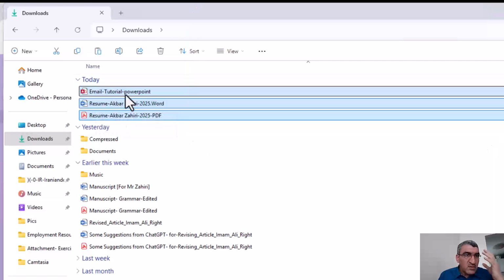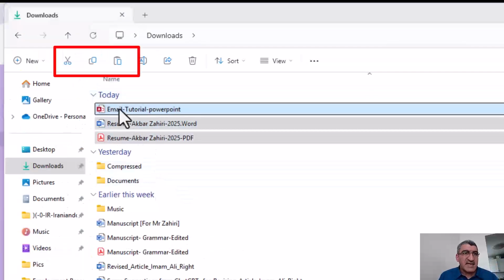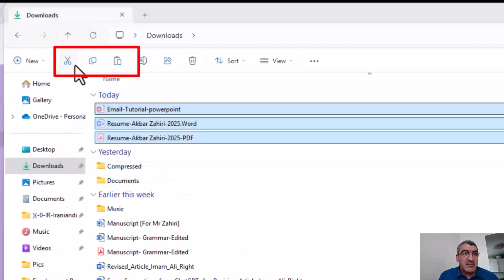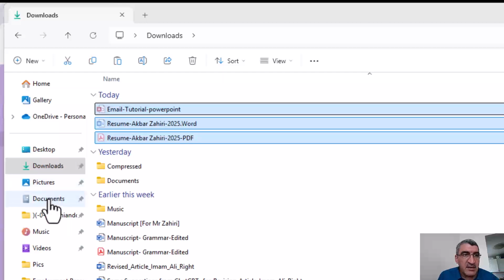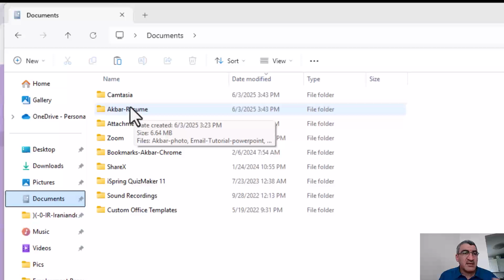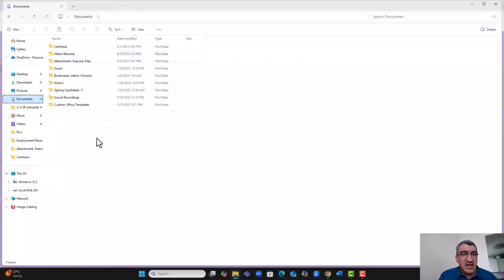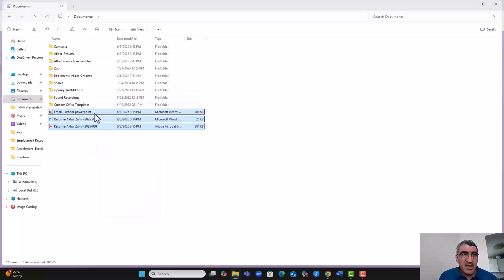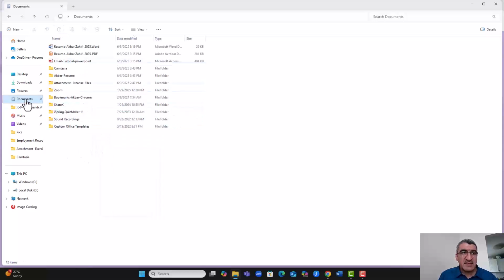But now I don't want to copy them. I want to cut them. So after selecting them, I cut them. Pay attention again. When I cut them, you see nothing happened. It is on the memory. They are here now. If I don't want, I can cancel it, keep them. But now, when I go, for example, on documents, I can go on Akbar resume and paste them there. If I click here and right click, or click here, paste, they will be pasted here on documents.